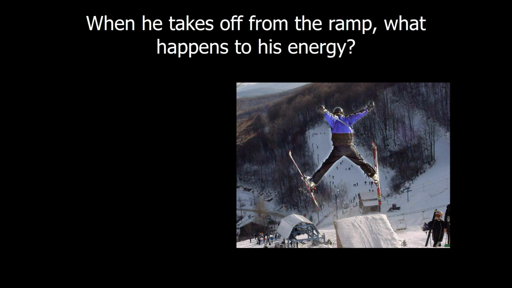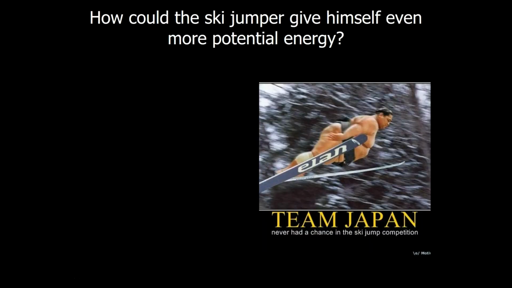He gets to the bottom of the ramp and he takes off. Then what happens? Some of that kinetic motion, just like the roller coaster, is changed back into gravitational potential energy as he rises higher in the air than the bottom of the ramp. Let's take a look at this silly ski jumper. How could he give himself more potential energy?